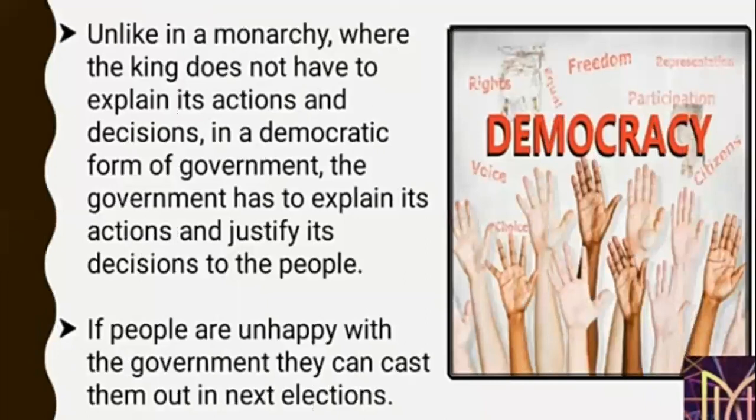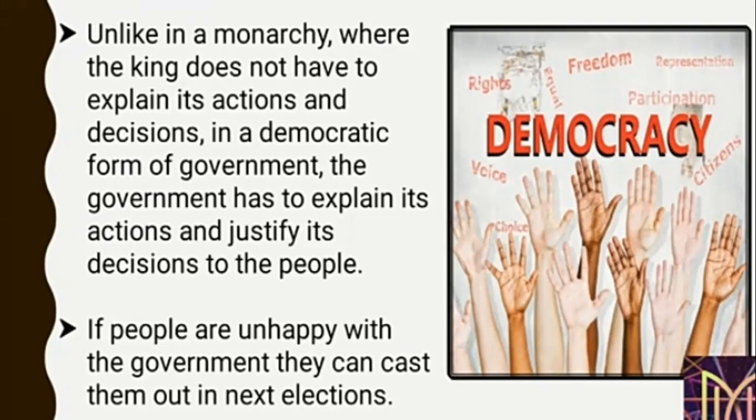Now, the last is unlike in a monarchy, where the king does not have to explain his actions and decisions. In a democratic form of government, the government has to explain its actions and justify its decisions to the people.